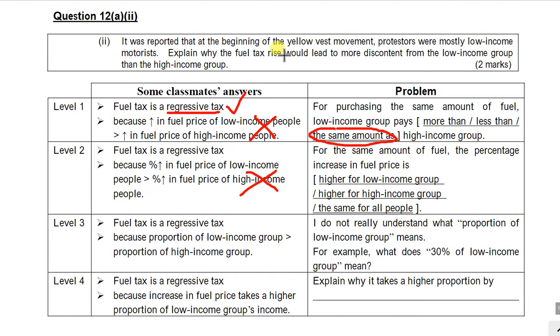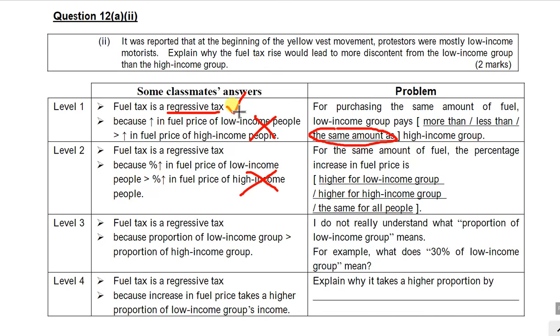Because when we have a rise in the fuel tax, the price will of course increase. Say for example, initially you paid $100 to buy the fuel. Now the tax increases. Maybe you have to pay $110 to buy the fuel. Then the price of course will increase by $10, right? Or 10%. And then for the low income group, they pay 10% more. For the high income group, they also pay 10% more, right?